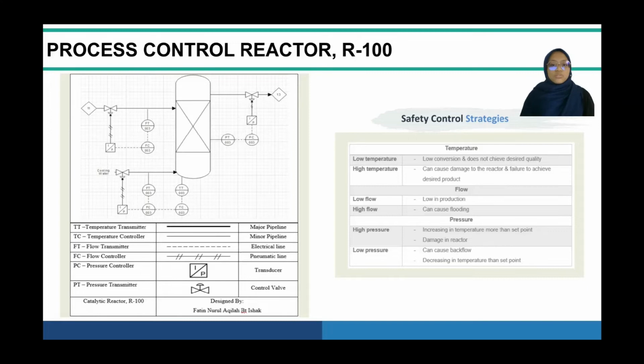The pressure controller functions to ensure there will be no backflow of the product into the reactor and also to prevent the pressure from increasing above the set point, which can cause damage to the reactor. It also controls the increasing and decreasing of the temperature inside the reactor.